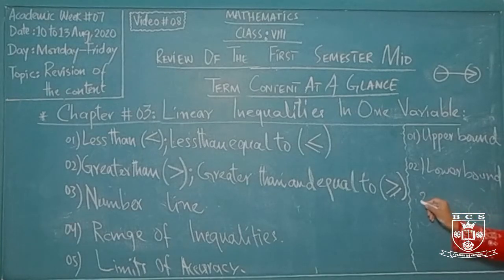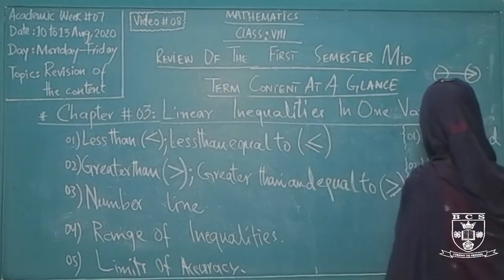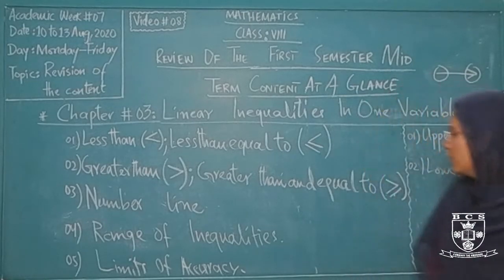So if my x was starting from 2 and it was ending on 4, this is your minimum value and this is the maximum value. For upper bound and lower bound, for finding out the maximum or the minimum number for any particular number, we have to apply the particular concepts that we have discussed earlier. For example, if I have a decimal number, I will adjust my number according to the decimal condition.